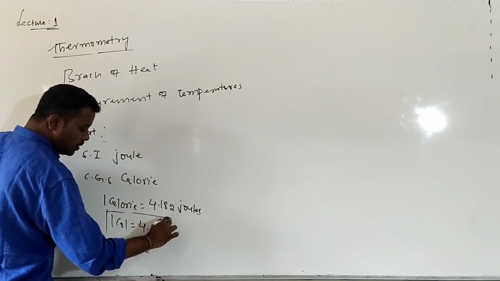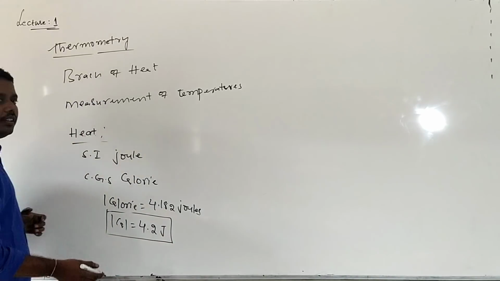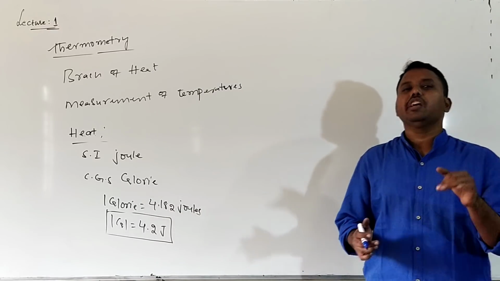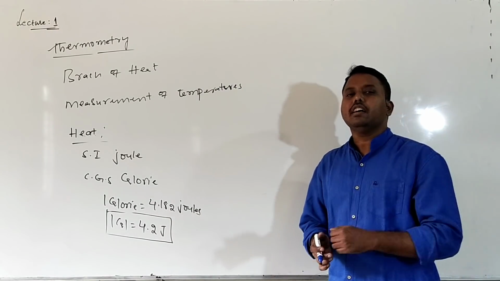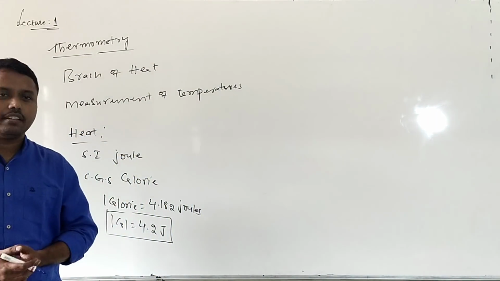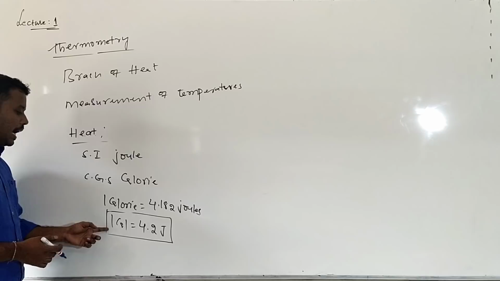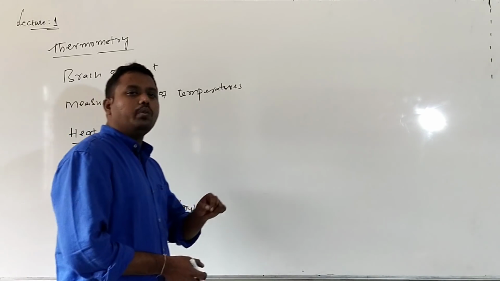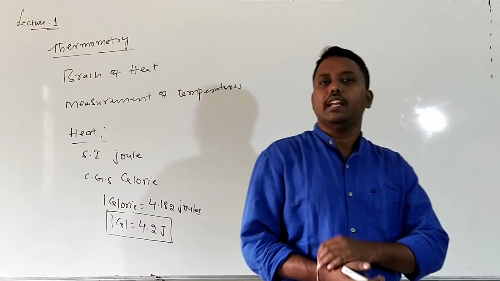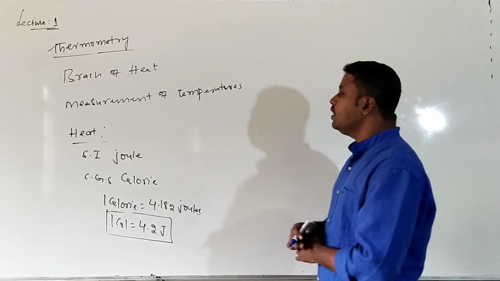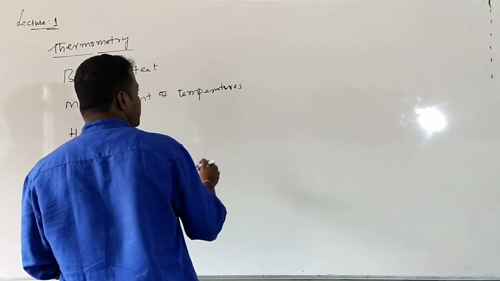Remember this conversion. This relation is very important for us while doing numericals, converting heat from calories to joules or joules to calories. 1 calorie is 4.2 joules, whereas 1 joule is 1 by 4.2 calories. That is the relation between the calorie and the joule.